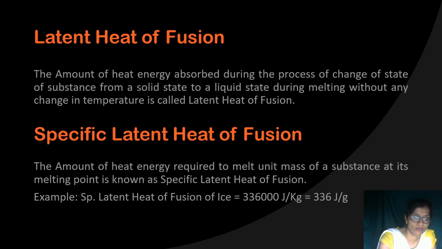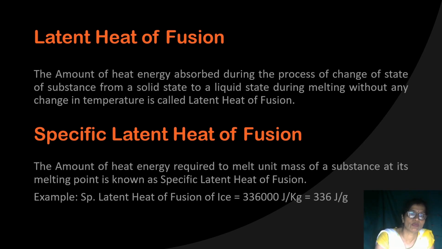And its value, if I say that the specific latent heat of fusion for ice is 336 joule per gram, it indicates that 1 gram of ice is converted into 1 gram of water at 0 degrees Celsius with the absorption of 336 joule of energy.